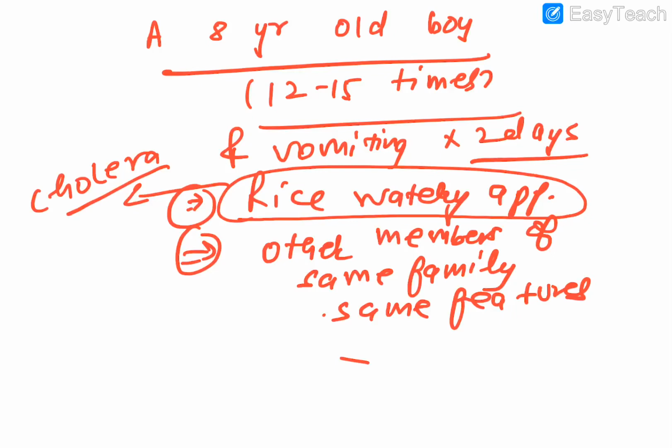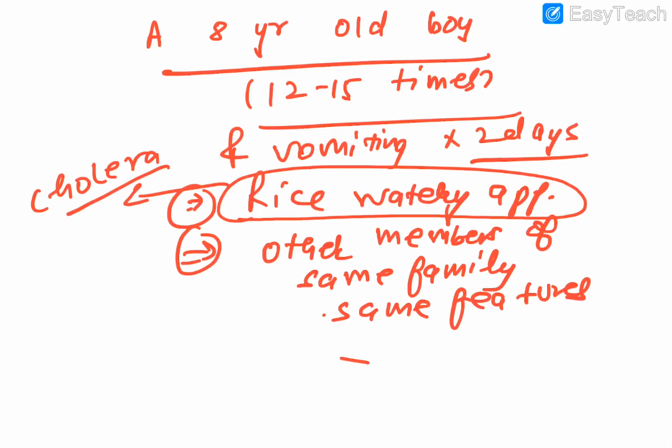Okay, and the toxin is involved, yes, but that toxin is not preformed, it forms in the small intestine. So this also you need to remember. Okay guys, remember this particular thing, that this is a typical case of what? Cholera. And if in the next exam these types of pictures come up, then immediately what will you answer? You will immediately answer cholera here.